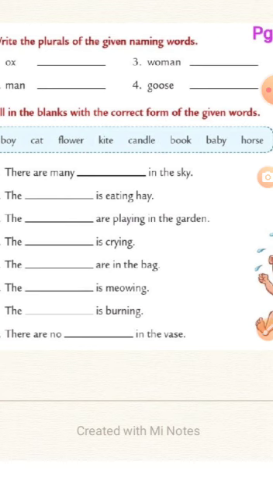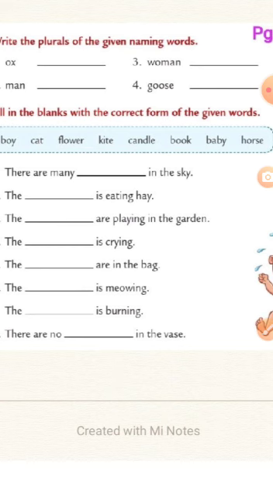So we have to use these naming words either in singular or plural in the blanks according to the number they are talking in the sentence. If the sentence is talking in many, then we have to use the plural of the noun. If the sentence is telling us about something in singular, then we have to use a singular naming word.